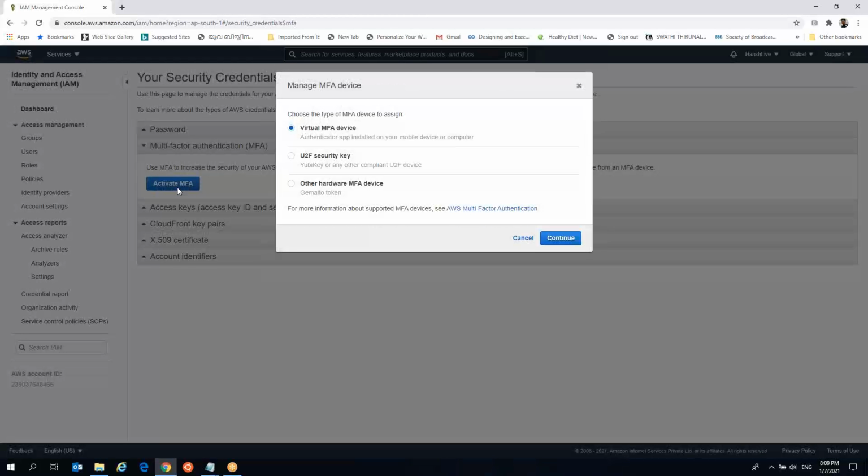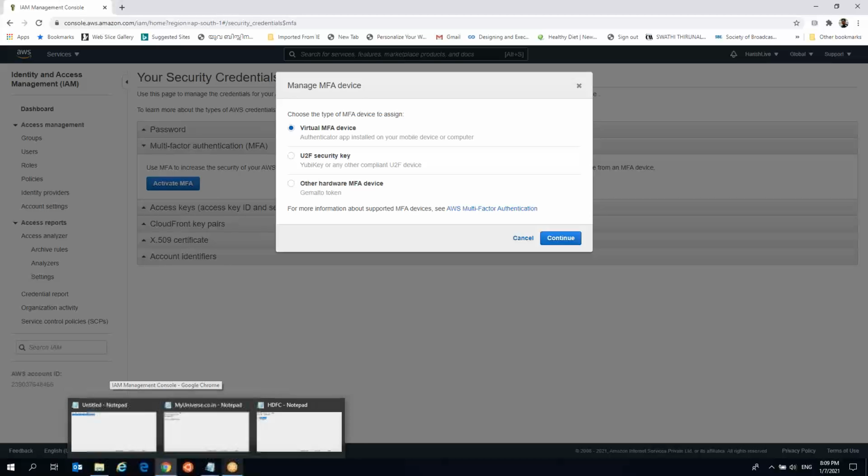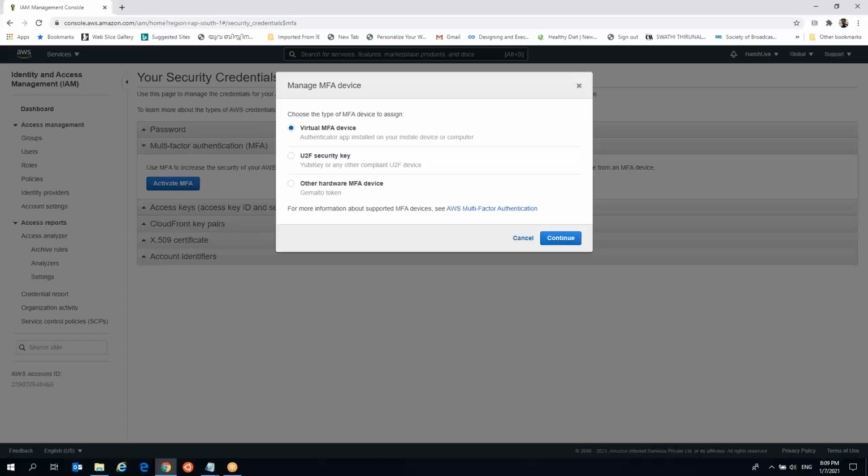Okay, that's nice. See, here there are three options. That is, Authenticator app installed on your mobile device, or U2F security key, or the other hardware MFA devices. Sir, can I know what are the other hardware MFA devices? That is such as RSA tokens, or a fingerprint scanner and other things. Okay, so as we don't have such devices, we can go for virtual MFA device. Let us select that because we have our mobile phone installed with the Google Authenticator app as the virtual MFA device. So you can continue with it.